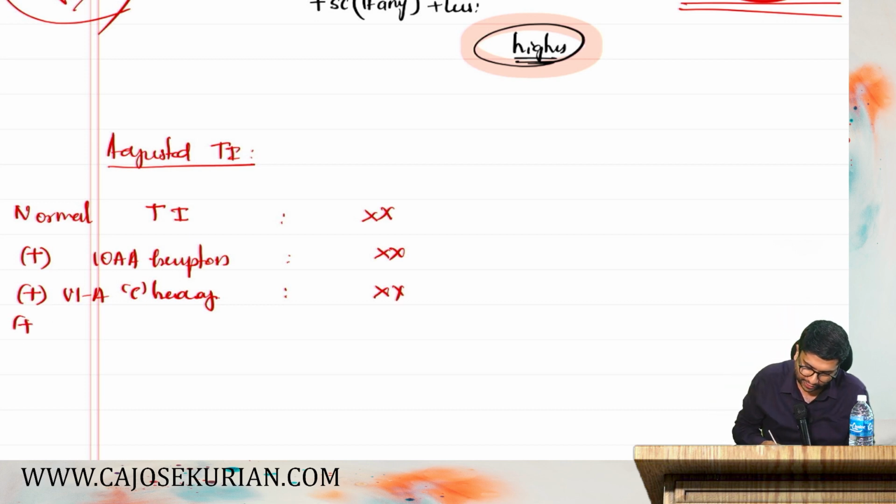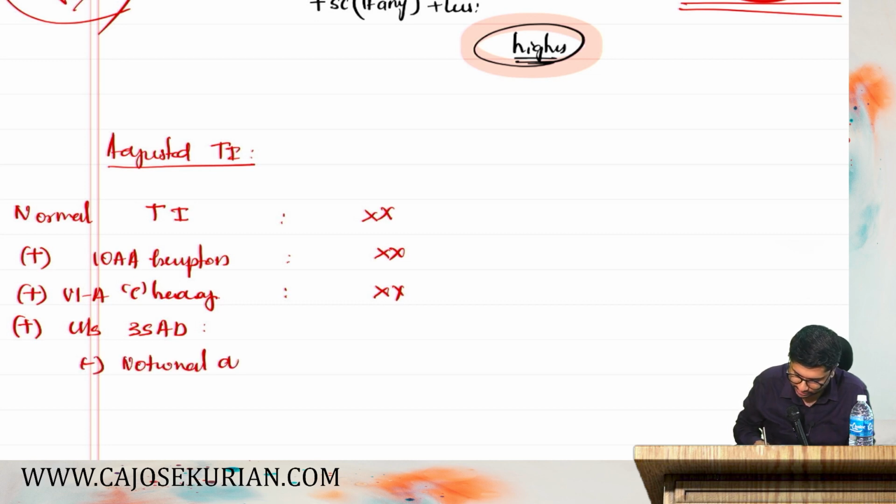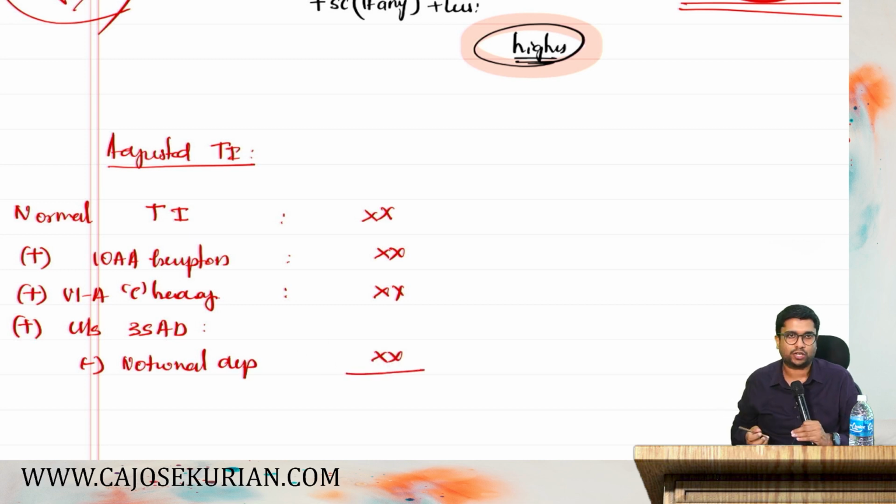Or if you have claimed any deduction under section 35AD, before adding it back, reduce notional depreciation, then only add the net back to the total income.